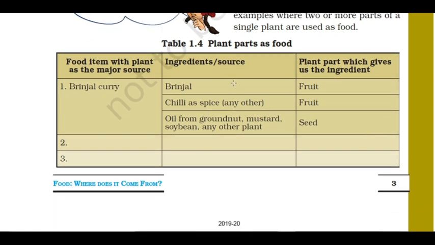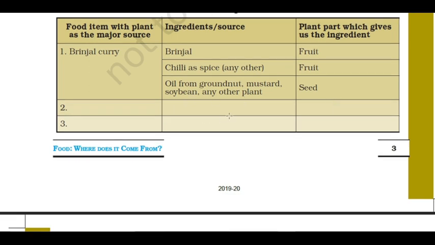So this is an example: we have to make a brinjal curry. For making brinjal curry, what do you need? Brinjal, chili powder, onion, groundnut, mustard, soya bean, and something. So what are the sources of this food item? Fruit and seed.